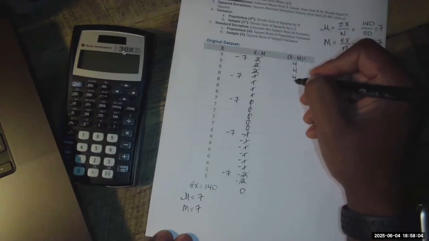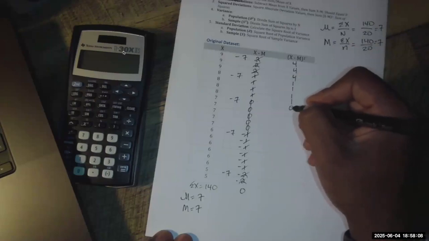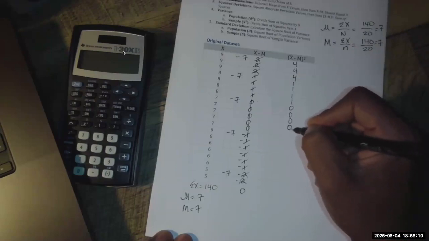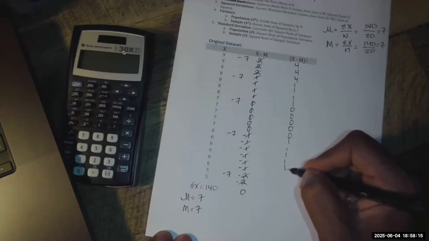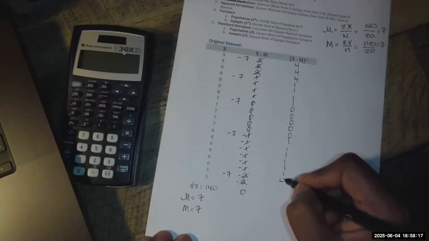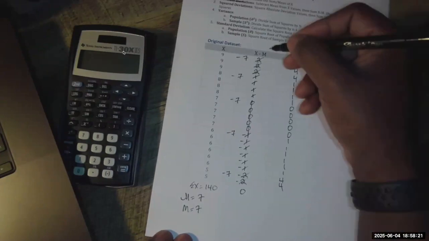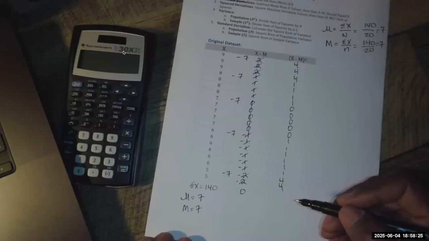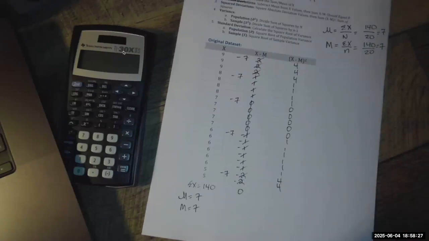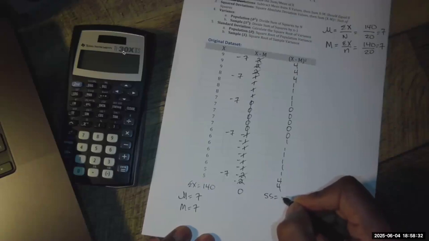1 times 1 is 1. 0 times 0 is 0. 1 times 1 is 1. And 2 times 2 is 4. So we just squared all the absolute deviations, which got rid of the negative numbers, so we actually have a positive value. When we add this all up, this is called the sum of squares.